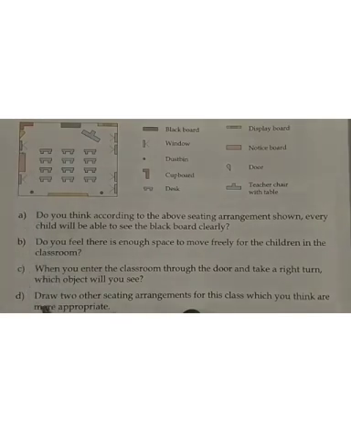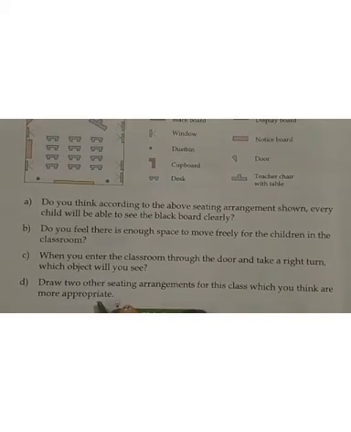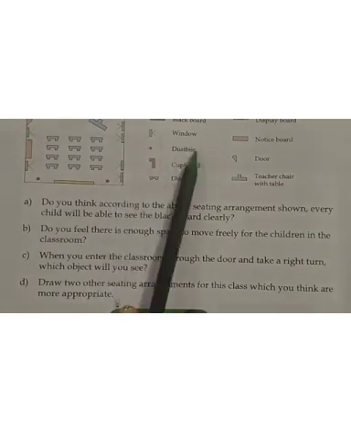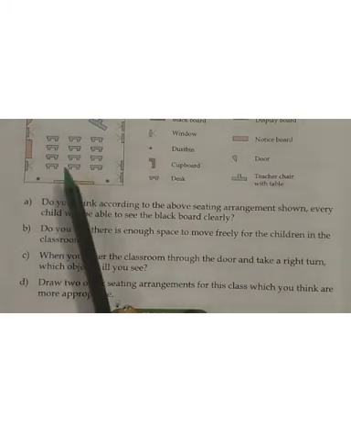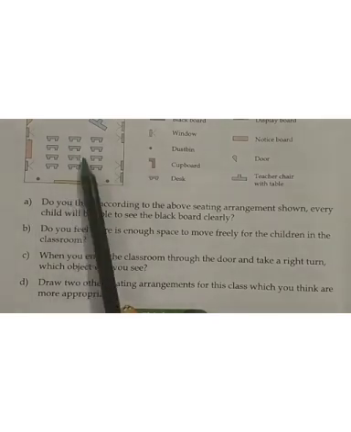The next question: draw two other seating arrangements for this classroom which you think are more appropriate. Then you can draw another two seating arrangements in the classroom. Means arrange these keys in two types. That is, the other two settings you can draw here. Same as this picture, you can draw another two seating arrangements.